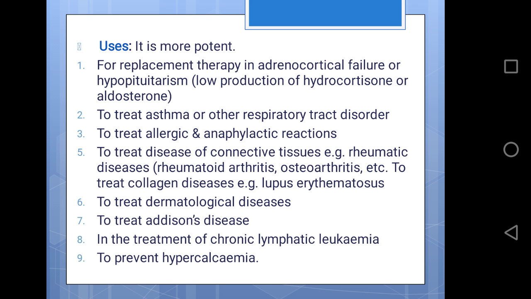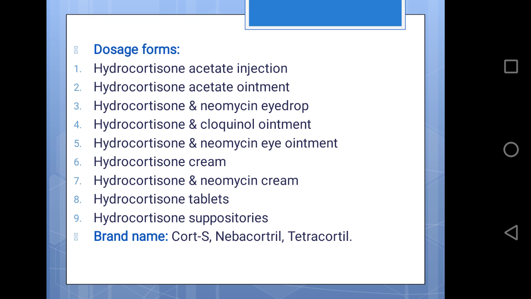That means replacement therapy in adrenocortical failure, treatment of asthma, allergic and anaphylactic reactions, diseases of connective tissue, dermatological disease, Addison's disease, hypercalcemia, etc. Dosage forms of hydrocortisone are hydrocortisone acetate injection, hydrocortisone acetate ointment, hydrocortisone and neomycin eye drop, hydrocortisone and chloroquinol ointment, hydrocortisone neomycin eye ointment, hydrocortisone cream, hydrocortisone and neomycin cream, hydrocortisone tablet and suppositories.